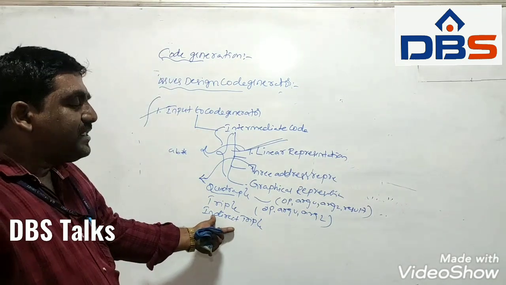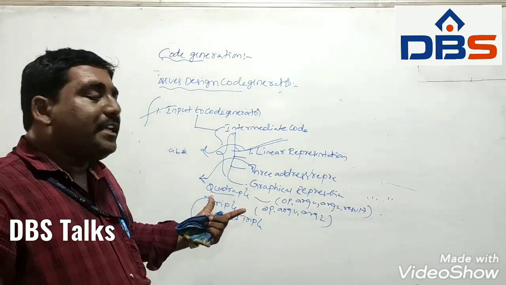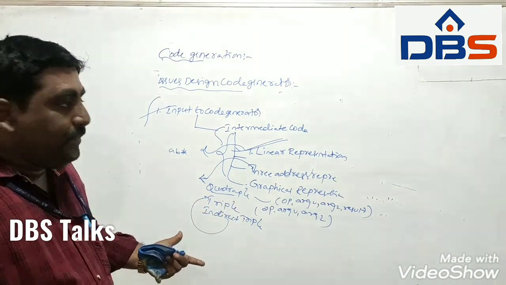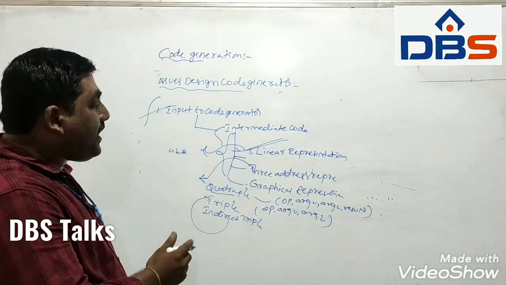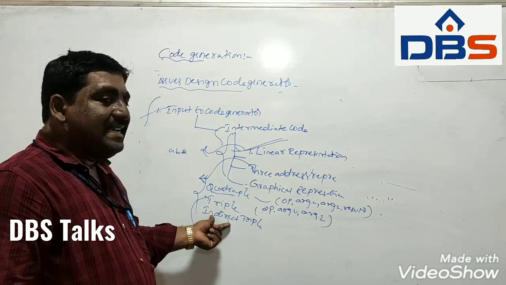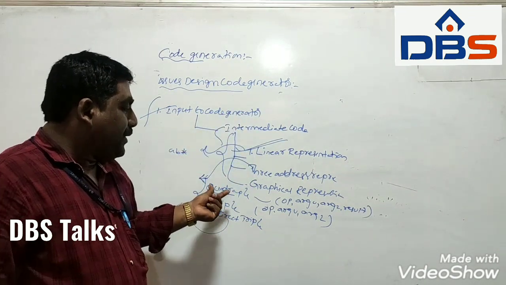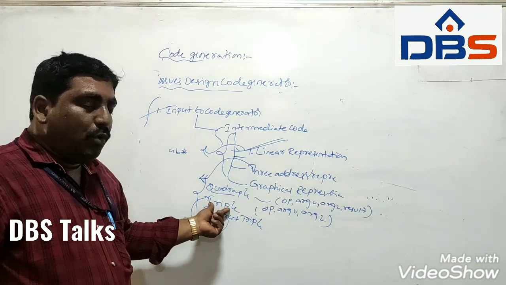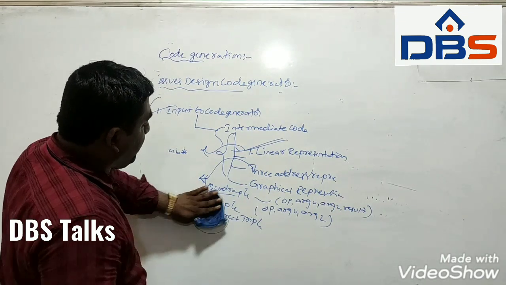An indirect triple is just like a triple, but we have a pointer to the triple structure. So the three address representation may be a quadruple, triple or indirect triple. It means the input to the code generator may be in the form of quadruple, triple or indirect triple.